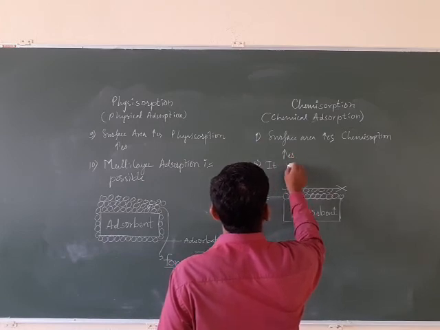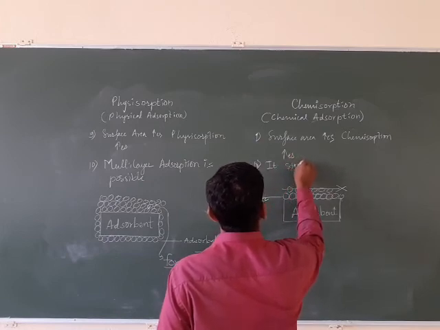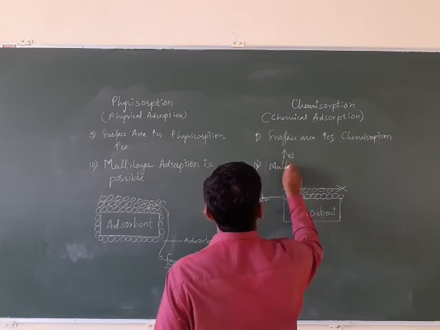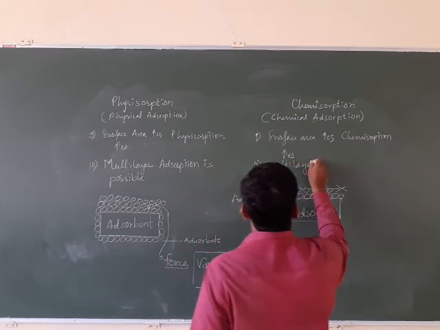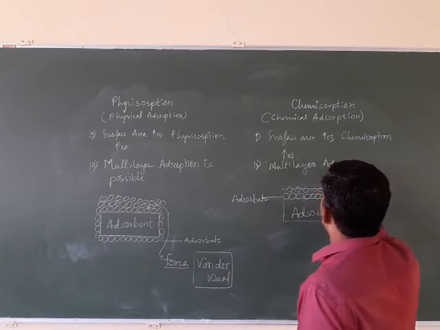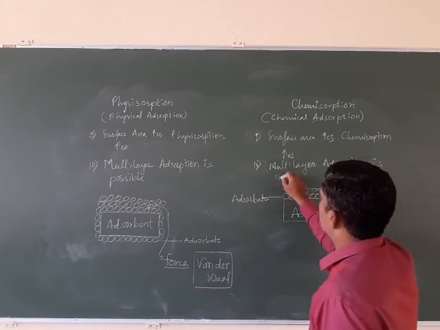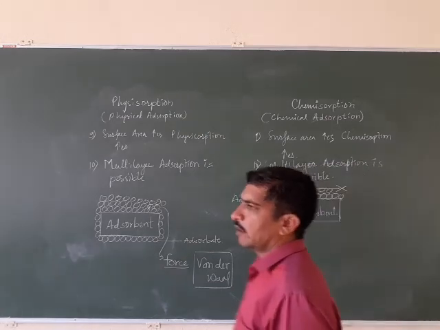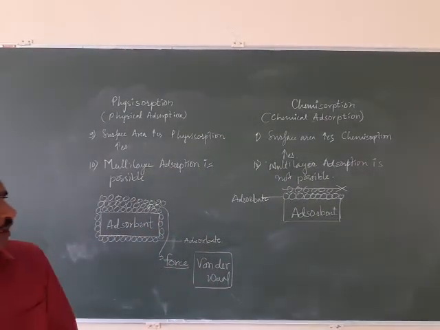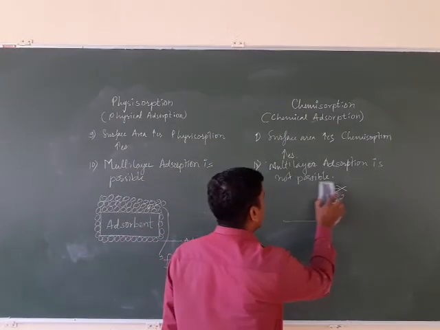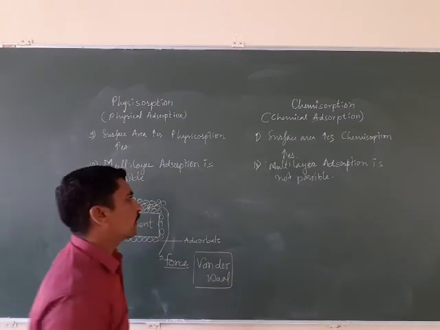That's why chemical adsorption is single layer. Multi-layer adsorption is not possible. Why? Because of the force of attraction. For chemical bonding, every time the adsorbate particle requires the surface of the adsorbent only.